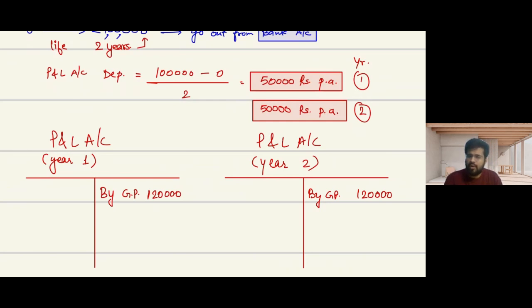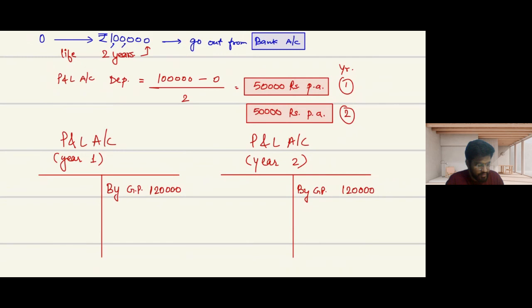Sir, I asked about who is and how a life of asset and scrap value. What are you saying, dear? I'm not able to understand your query. If you are asking how we have determined the scrap value, that is given in the question, life is given in the question, the cost is given in the question. So I have calculated the depreciation per annum as per straight line method, SLM method. Okay.